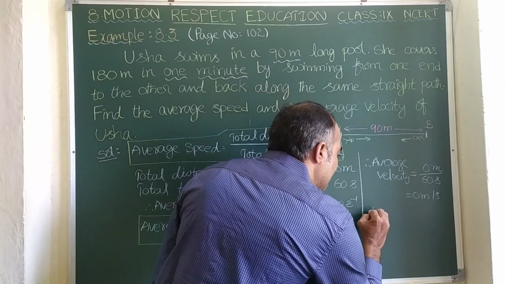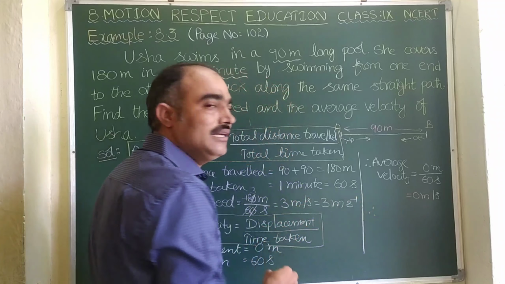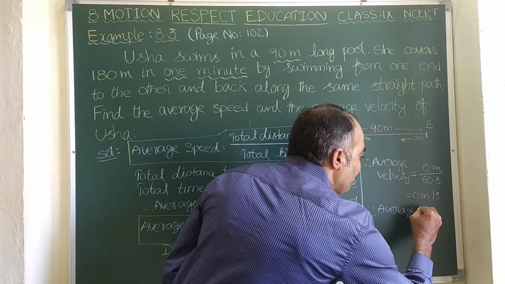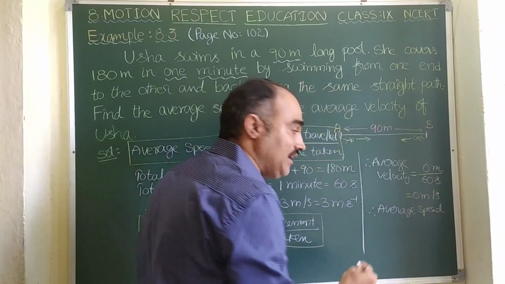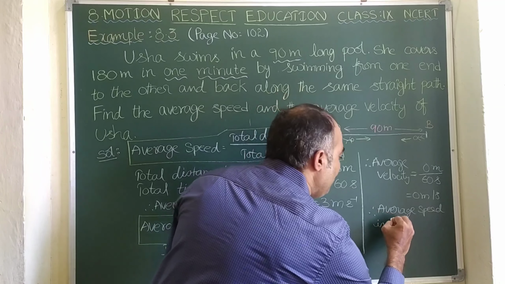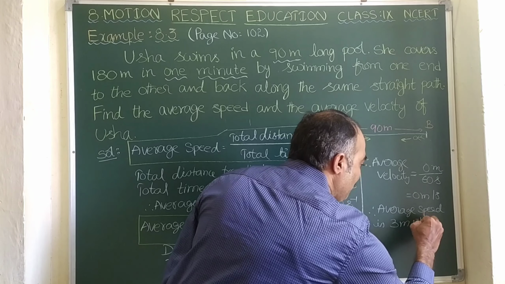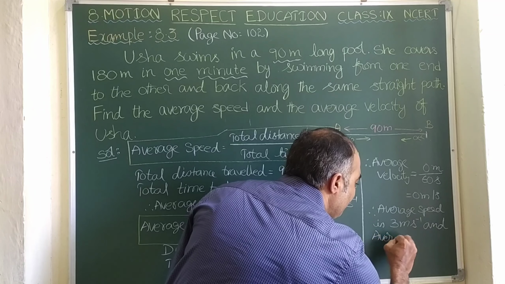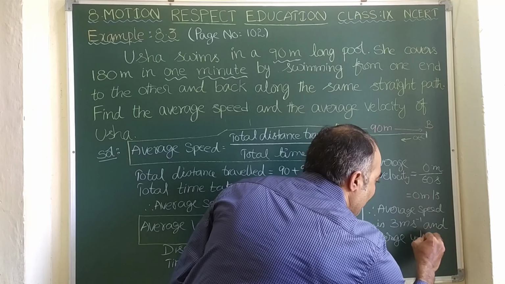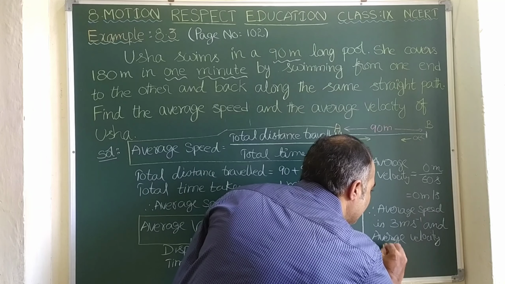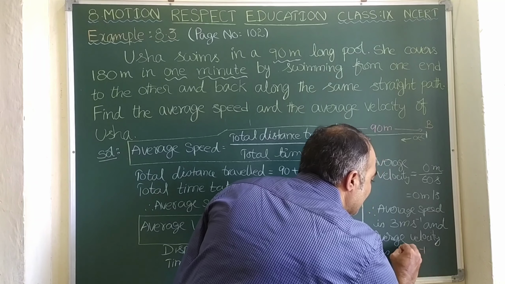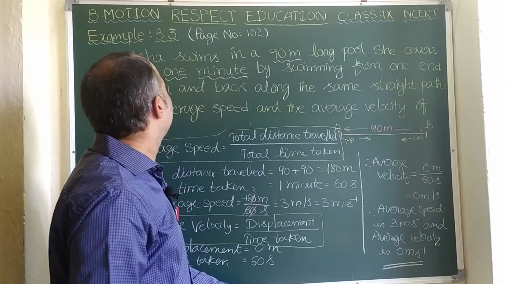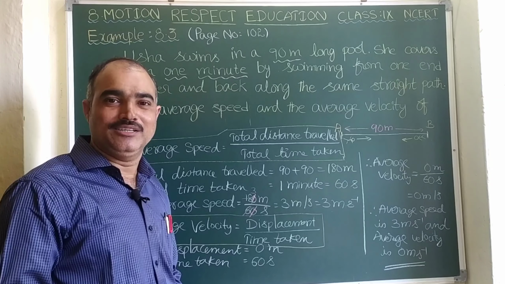Let us conclude that, writing both answers side by side. We can say the average speed of Usha is 3 meter per second, or 3 m s power minus 1, and her average velocity is 0 m s power minus 1, or simply 0. With this, example 8.3 gets completed.